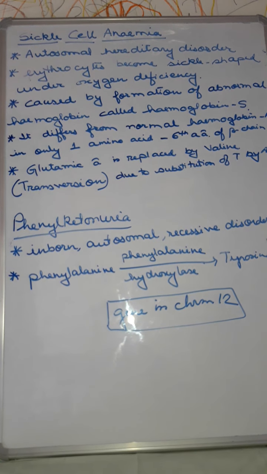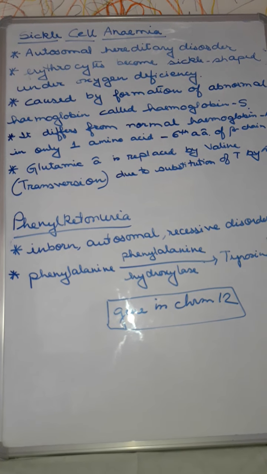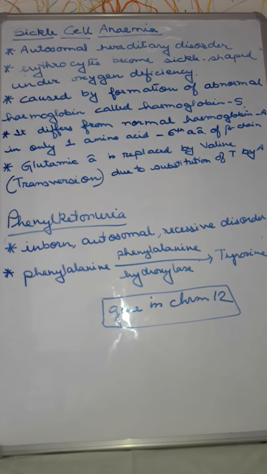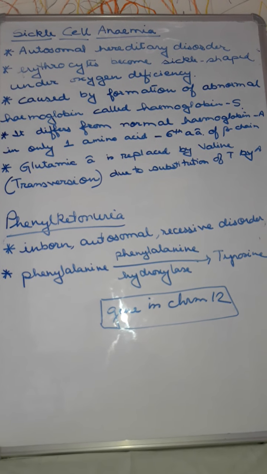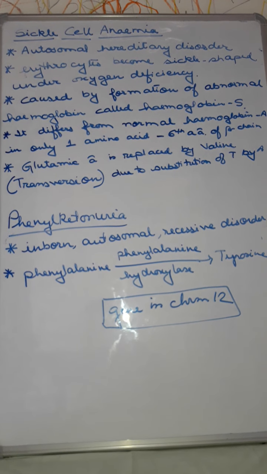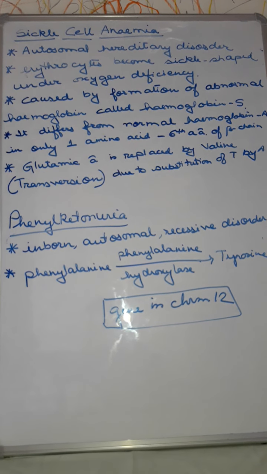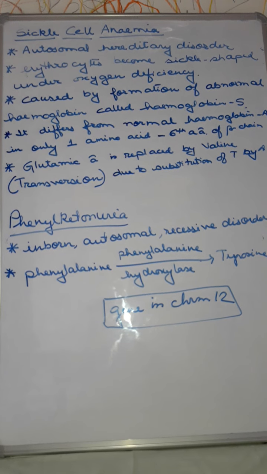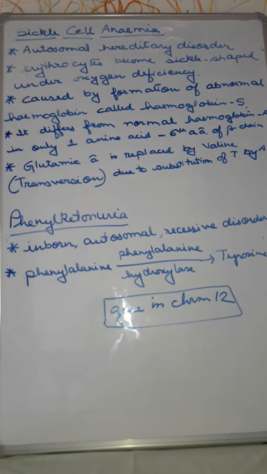Now here what happened: the erythrocytes having hemoglobin S become sickle shaped, and the cells cannot pass through the narrow capillaries. They have a tendency to clot and degenerate, which results in anemia.